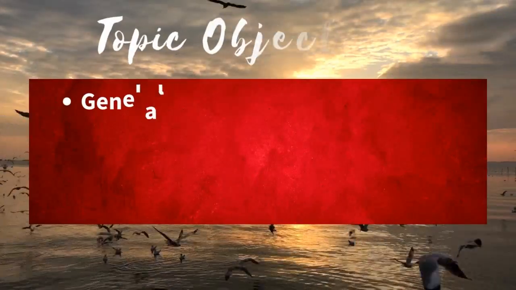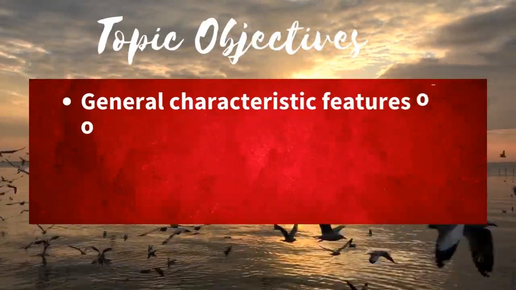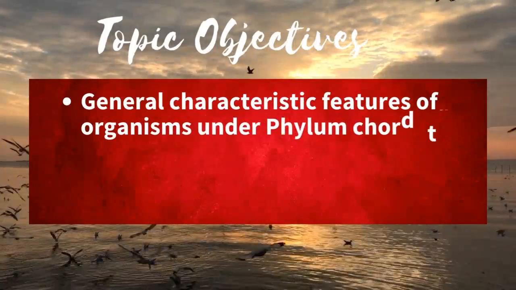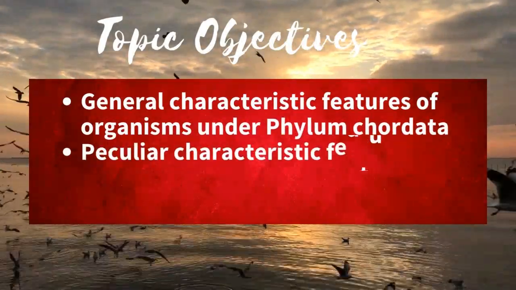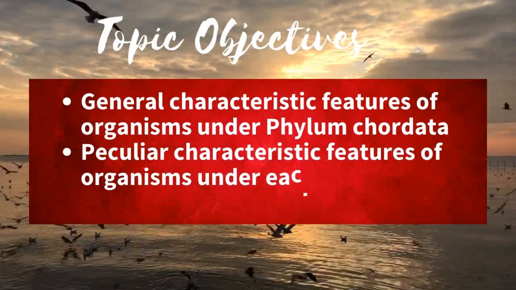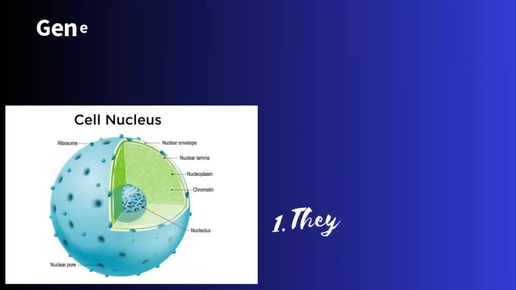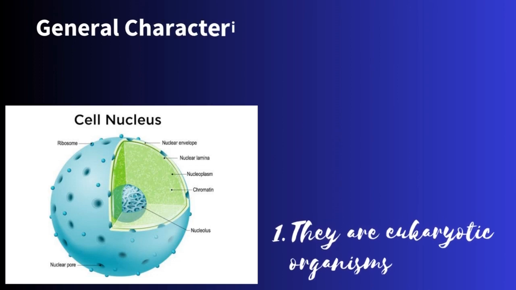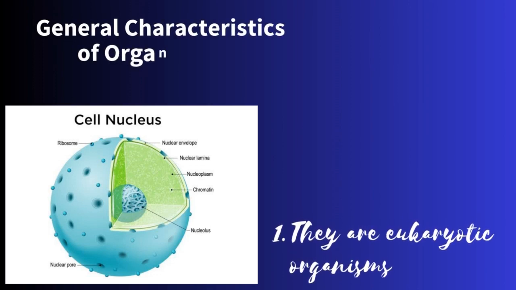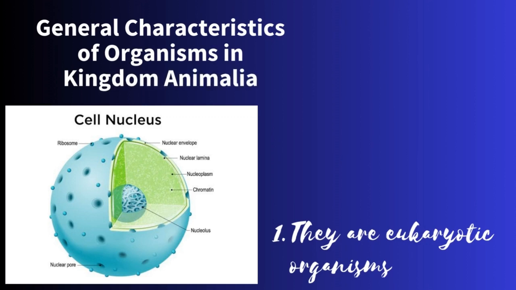We will also be looking at the general features of organisms under phylum Chordata. Then we'll also be looking at the peculiar characteristic features of organisms under each of the classes. Now we have about five major classes under phylum Chordata.